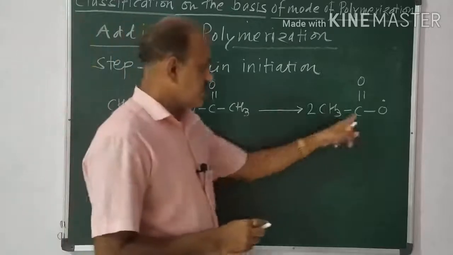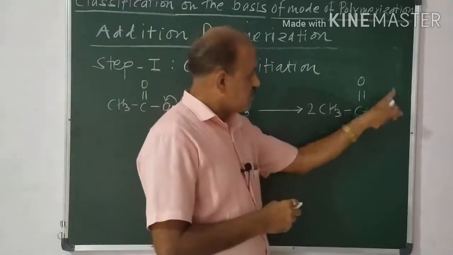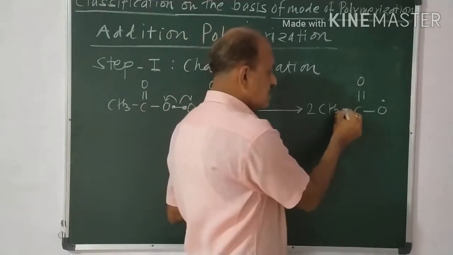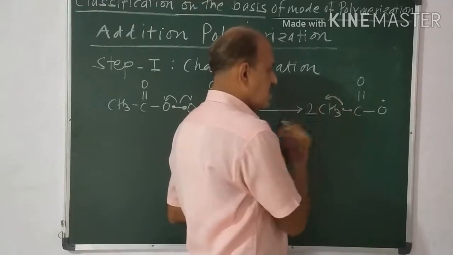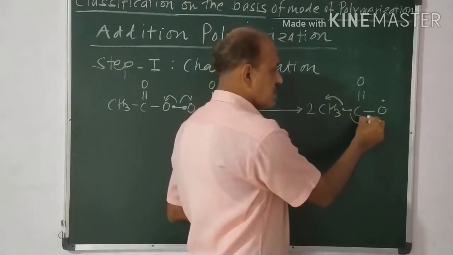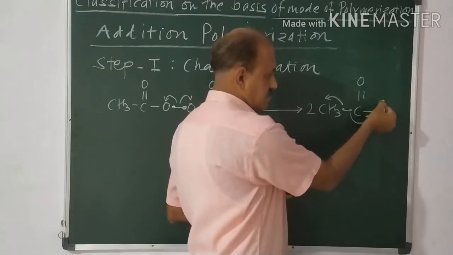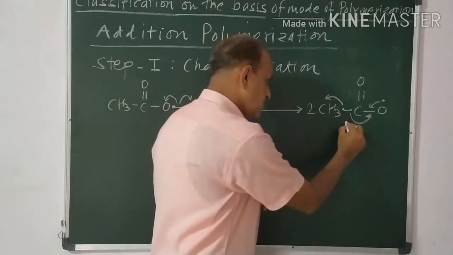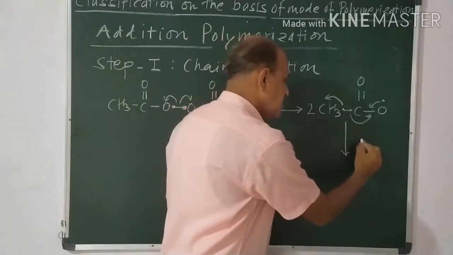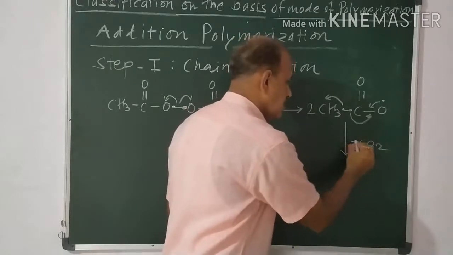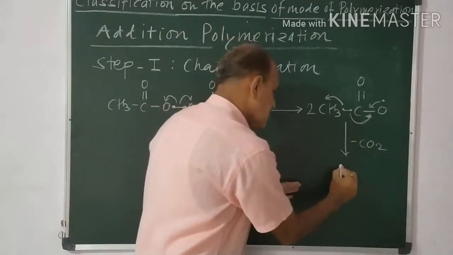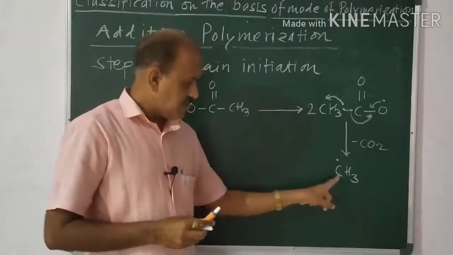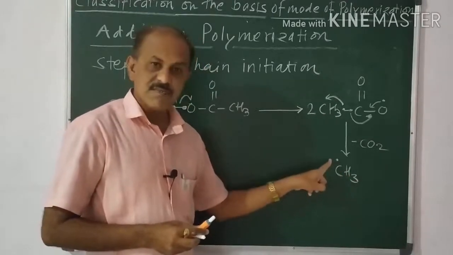Now from this, CO2 is removed. How is the CO2 removed? Again we observe there are two electrons. One electron can be shifted here and one electron from this can move just like this. Again the electron on the O can move like this. By the removal of the CO2, we observe the formation of a radical, CH3 dot. That means a methyl radical, an alkyl radical, is formed initially.